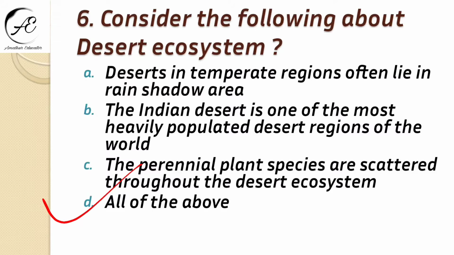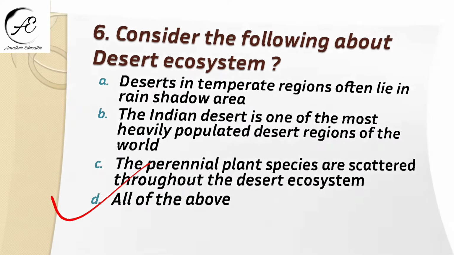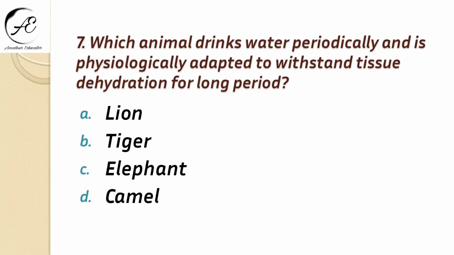Every statement is correct. So our next question is, which animal drinks water periodically and is physiologically adapted to withstand tissue dehydration for a long period? Lion, tiger, elephant, or camel? Obviously it is camel.